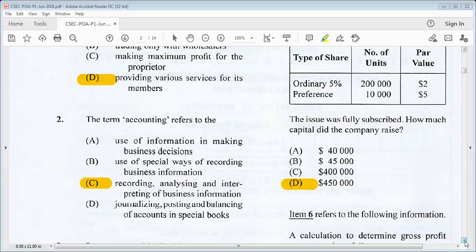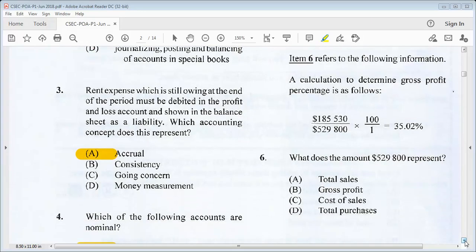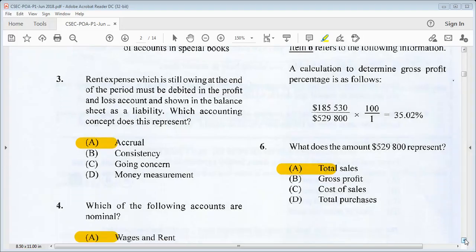Let's go on to number 6. Item 6 refers to the following information. This is another repeat question. A calculation to determine gross profit percentage is as follows. What does the amount 529,800 represent? So here, 529,800, this represents A, total sales. Go on to 7.